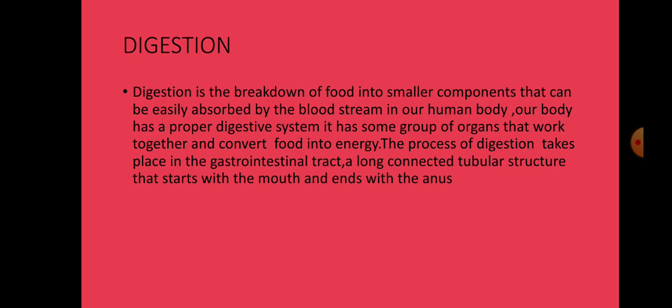First of all, everybody should have the concept of understanding what digestion is. Digestion is the breakdown of food into simpler components that can be easily absorbed by the bloodstream in our human body. Our body has a proper digestive system.